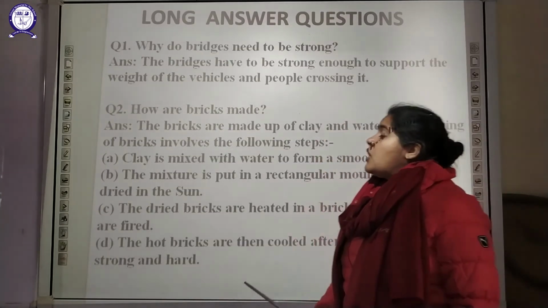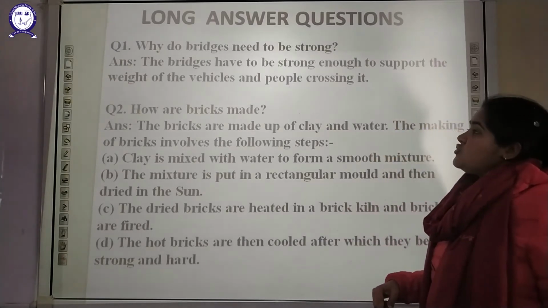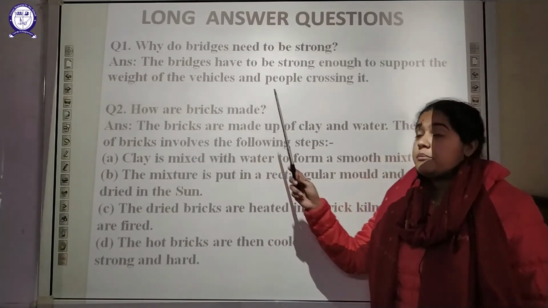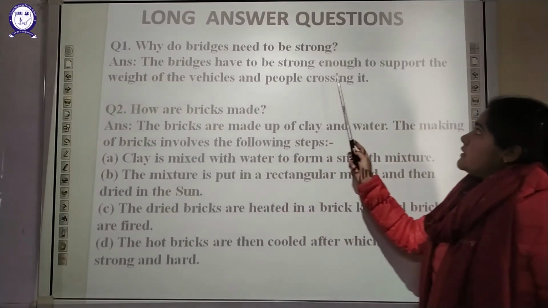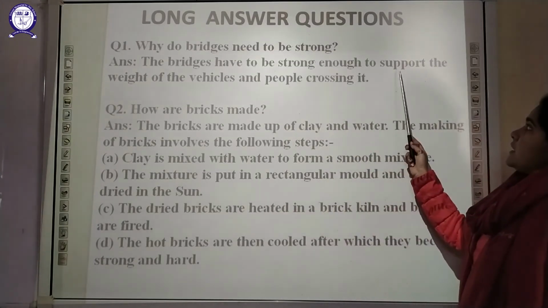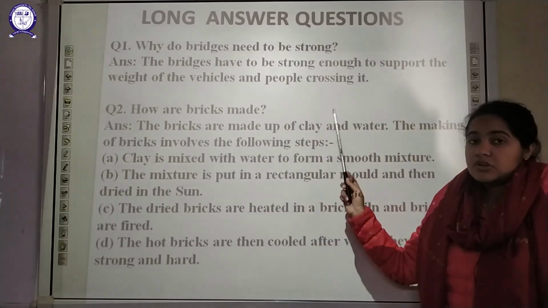Now last, your long answer type of question here is: why do bridges need to be strong? Why is there a requirement that these bridges need to be made strong? Because it should be strong enough so that it can support the weight of the heavy vehicles and people crossing over it.